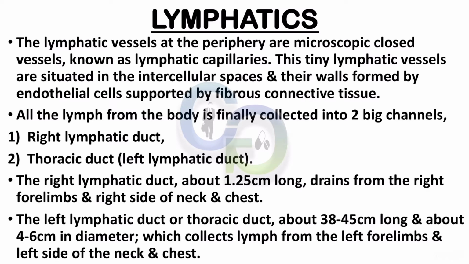The right lymphatic duct, about 1.25 centimeter long, drains the right forelimb and right side of the neck and chest. The left lymphatic duct or thoracic duct, about 38 to 45 centimeter long and about 4 to 6 millimeter in diameter, collects lymph from the left forelimb and left side of the neck and chest.